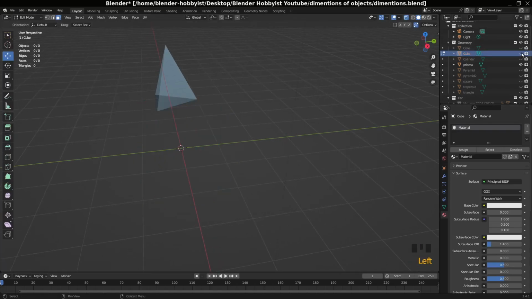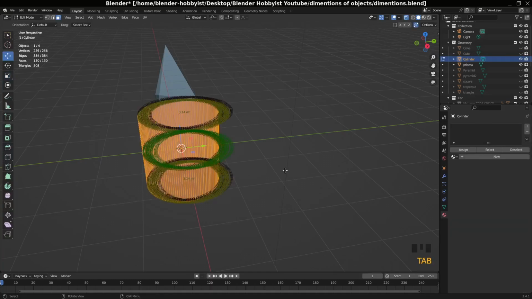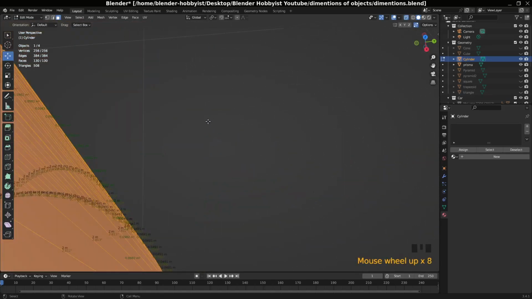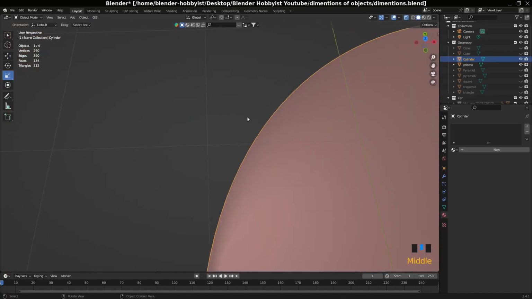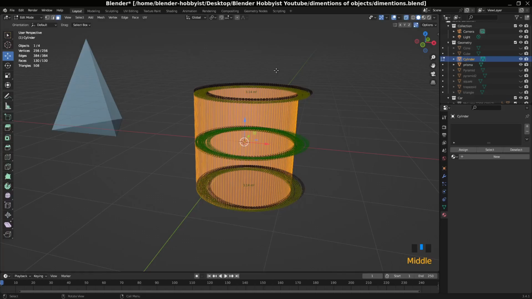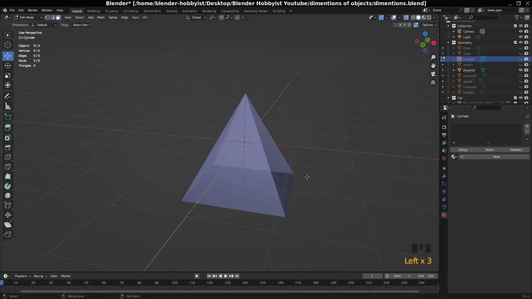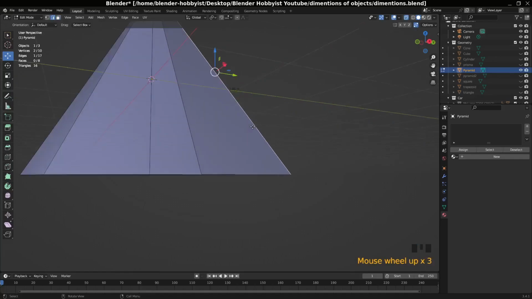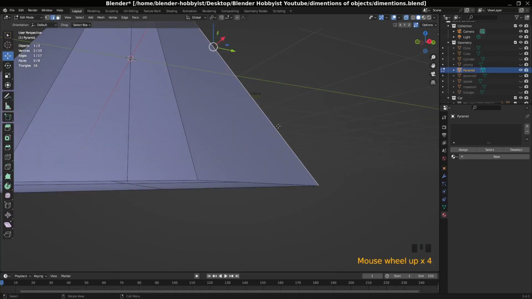For example, you can use it for a cylinder. It's going to be a little bit complicated because it has many edges, so it is not useful for objects too complex, but for something like a pyramid, now you can see if I select this edge, it is 2.45 meter.